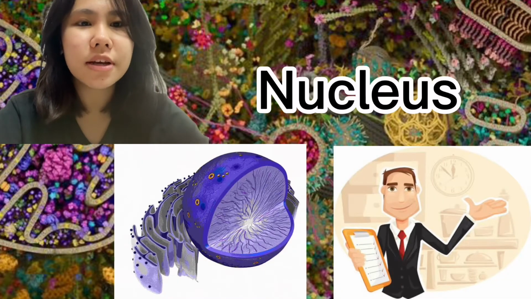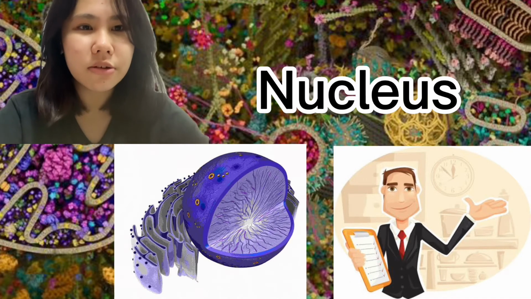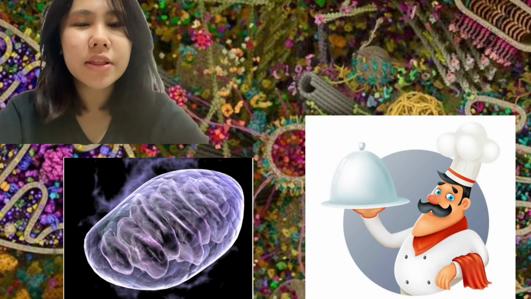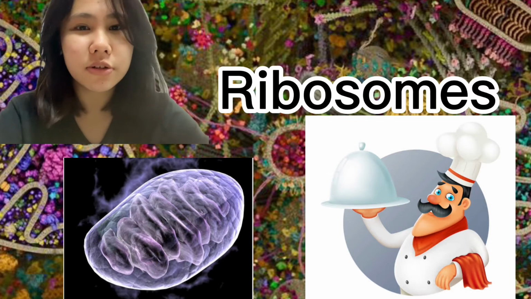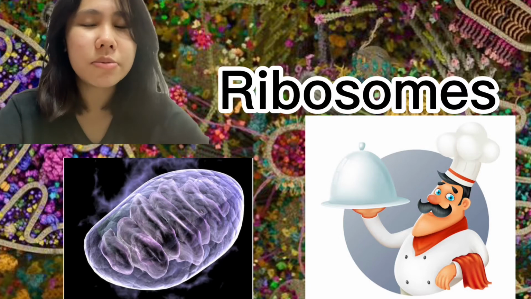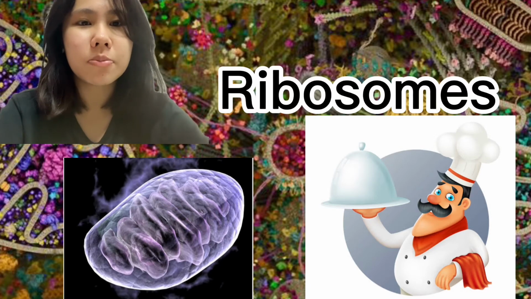The nucleus is like the manager of the restaurant, because the manager controls the rest of the staff. In the same way, the nucleus controls genetic information and is the control center of the cell. The ribosomes are like the chefs of the restaurant, because the chefs produce food for the patrons of the restaurant. In the same way, the ribosomes link amino acids to form proteins in the cell.